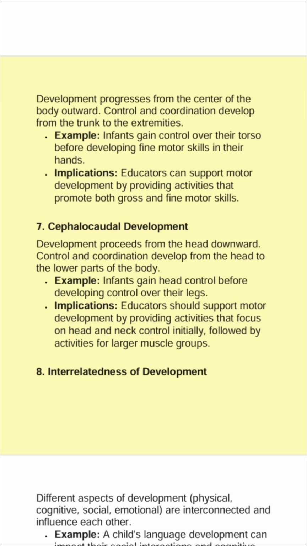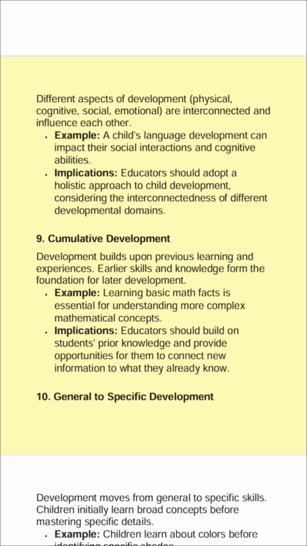8. Interrelatedness of development. Different aspects of development (physical, cognitive, social, emotional) are interconnected and influence each other. Example: a child's language development can impact their social interactions and cognitive abilities. Implications: educators should adopt a holistic approach to child development, considering the interconnectedness of different developmental domains.